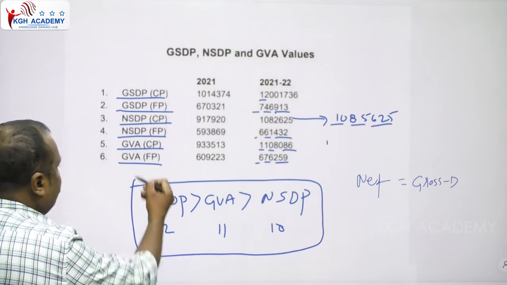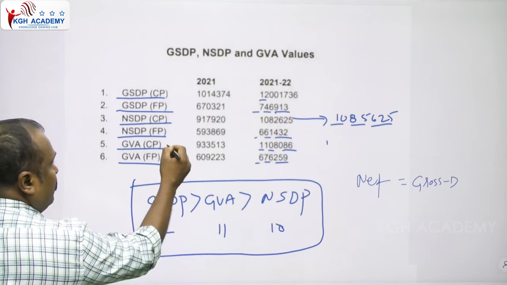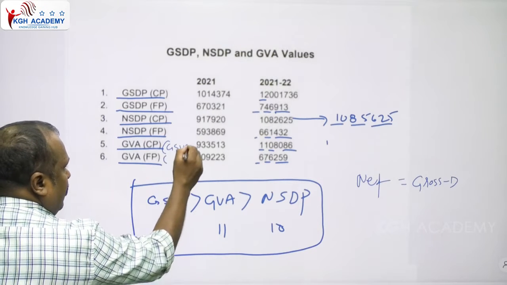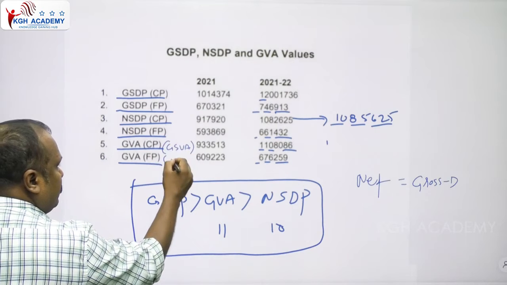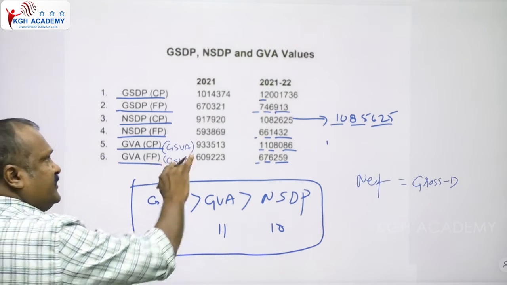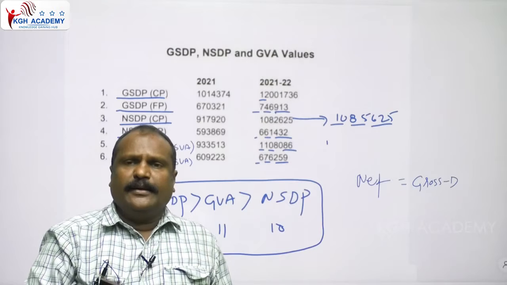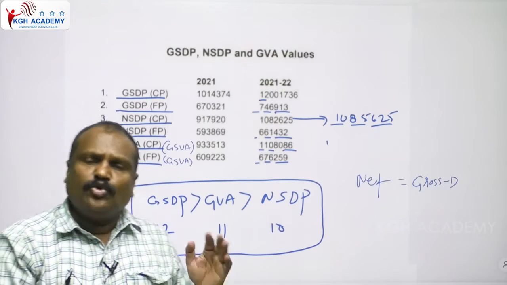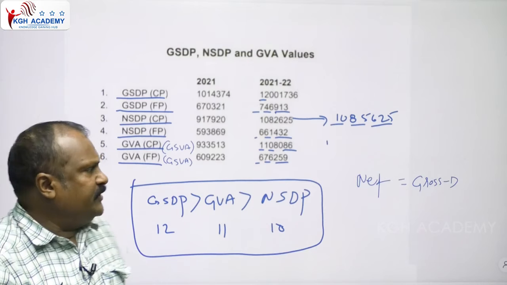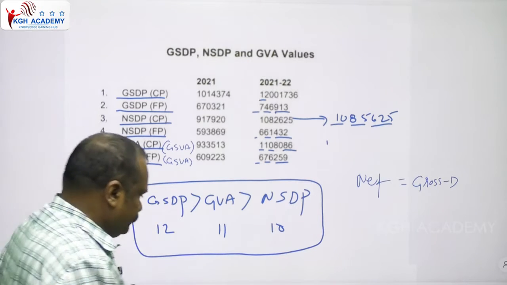So like that, the GVA, gross value added, means GSVA. And GVA at fixed prices means GSVA at fixed prices. This data is available in the socio-economic survey of the AP 2021-22. Okay, this is about that.